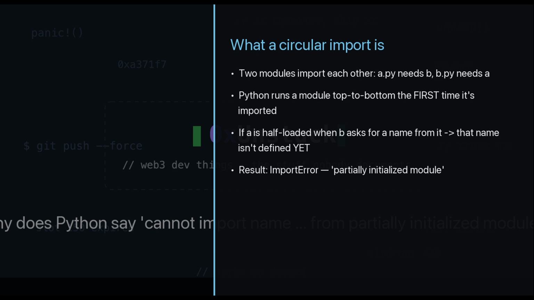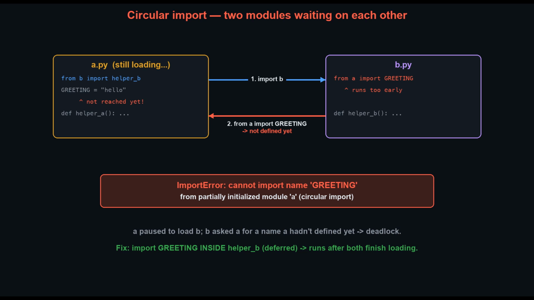Let's watch it happen. Here is exactly what goes wrong, step by step. We run main, which imports A. Python starts loading A from the top, and A's very first line imports B. So Python pauses A, still half built, and starts loading B. But B's first line says, from a import greeting. Python looks at A, and A is right there in memory, but it's only partially initialized.